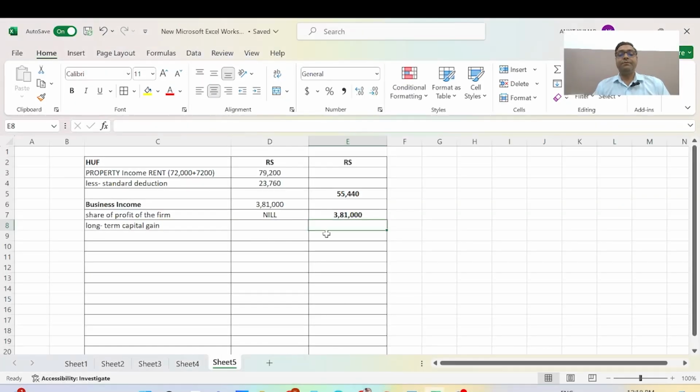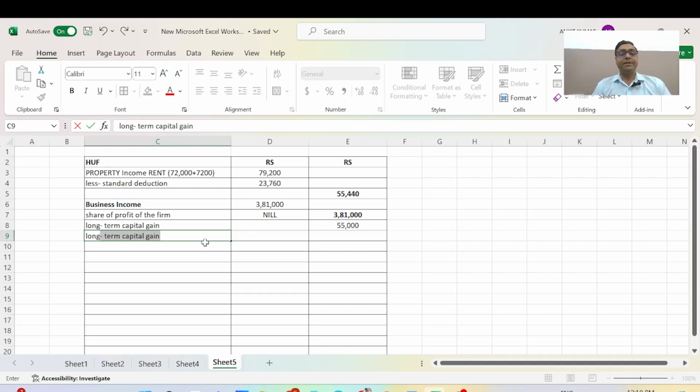The long-term capital gain is 55,000, and the long-term capital gains on equity shares is 90,000. And then the short-term capital gain.